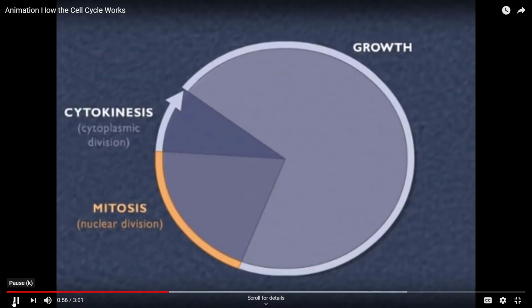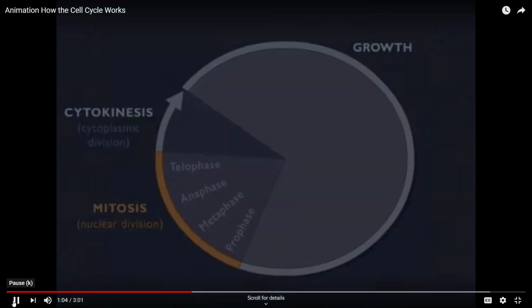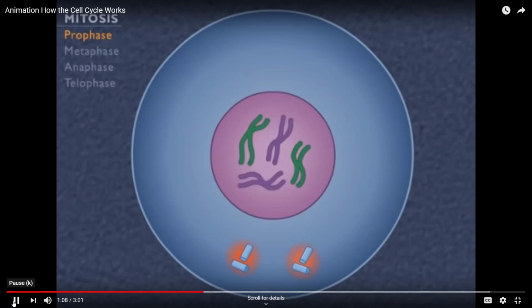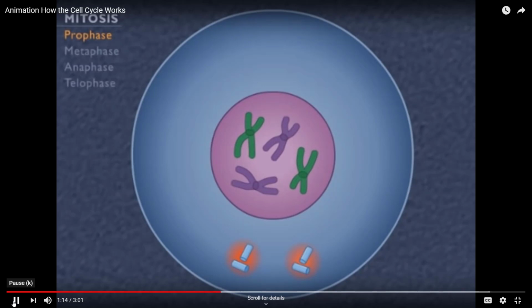Mitosis, or the M phase, has 4 stages: prophase, metaphase, anaphase, and telophase. During prophase, the chromosomes become visible and condense, becoming shorter and thicker. Each identical copy of a single chromosome is called a sister chromatid.